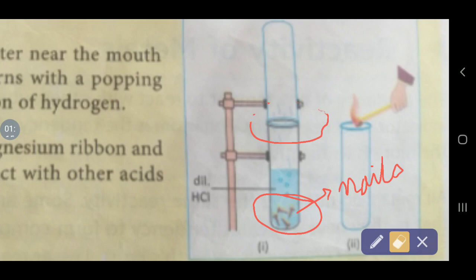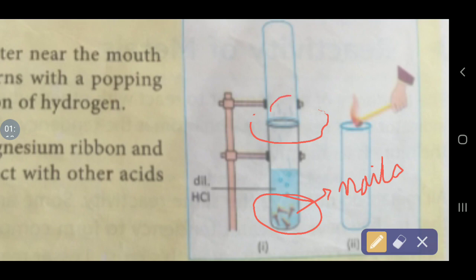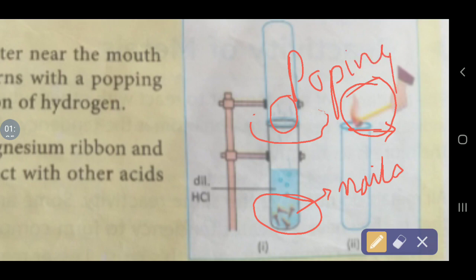Now, in order to test the gas evolved during the activity, we will bring a burning splinter near the mouth of the inverted test tube. What will we observe? We will observe the popping sound. We will observe that the hydrogen gas evolving out of the test tube burns with a popping sound.